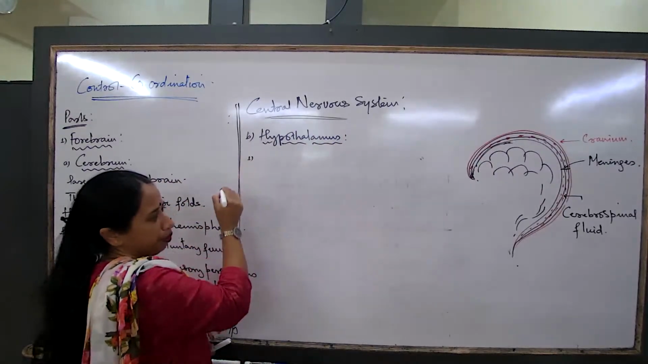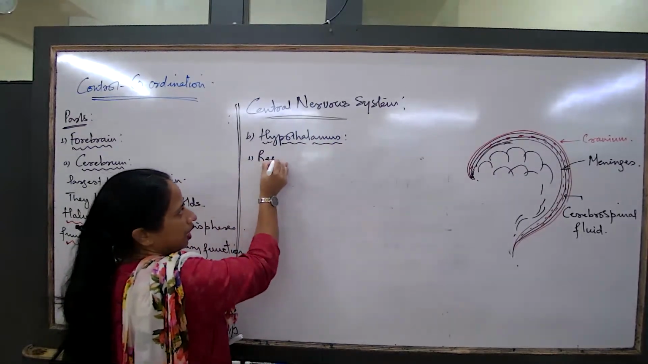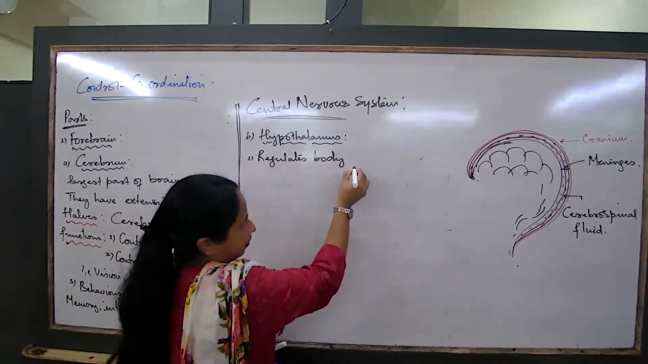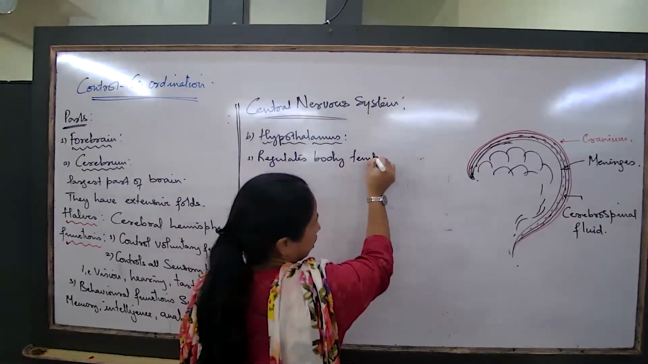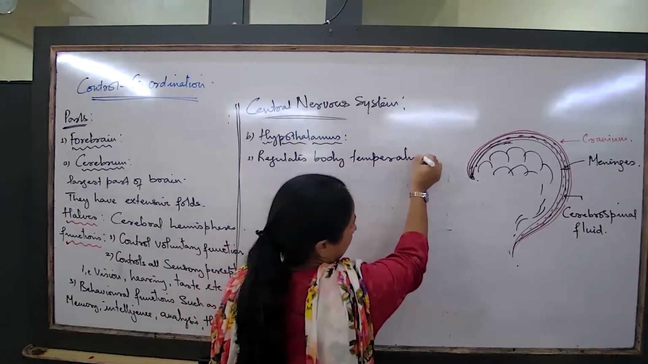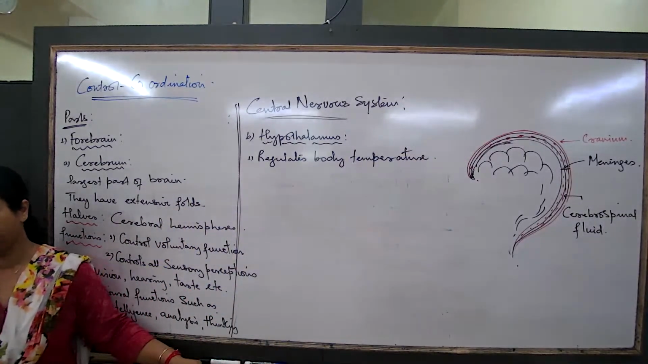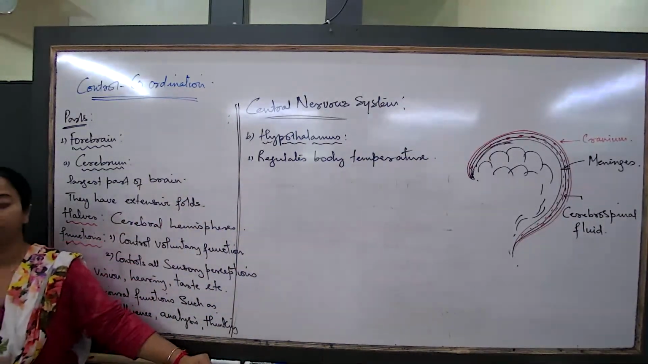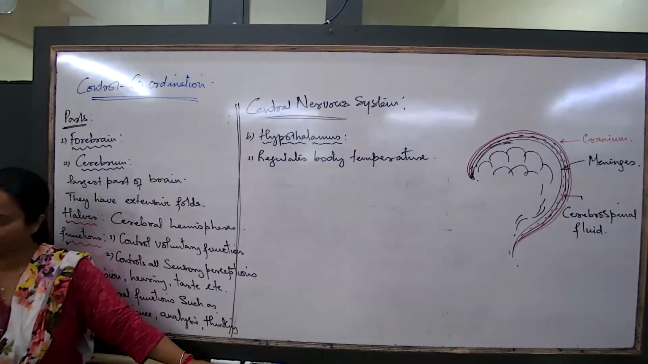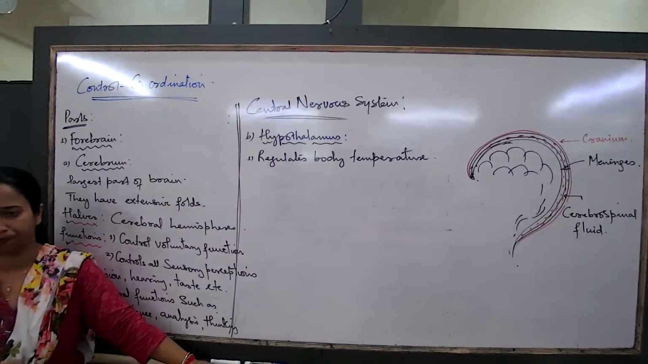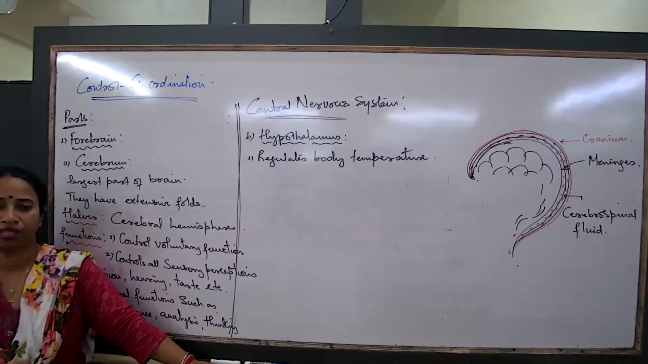What is the major function? It regulates body temperature. It regulates body temperature, and that's the reason the hypothalamus is also known as the body's thermostat. So this function is enough. What is the function of the hypothalamus? Number one, it regulates body temperature. How does it regulate the body temperature?